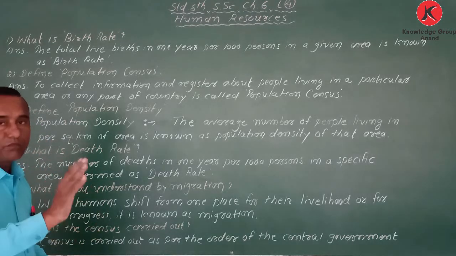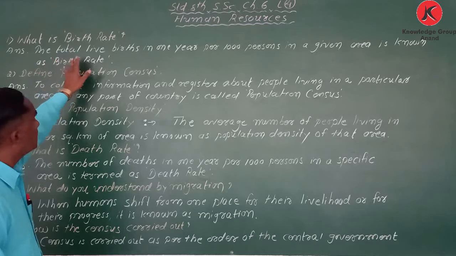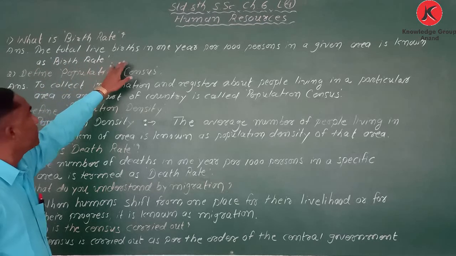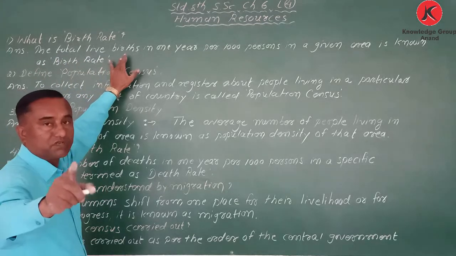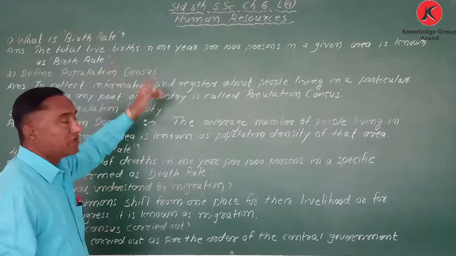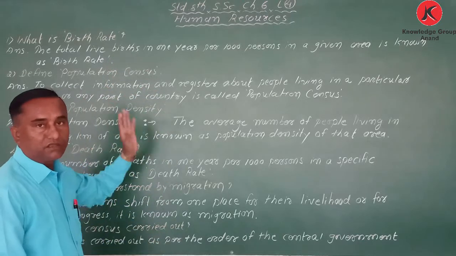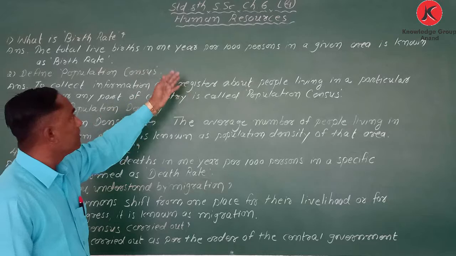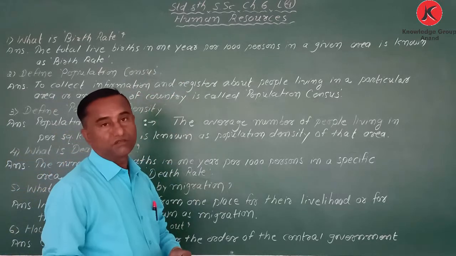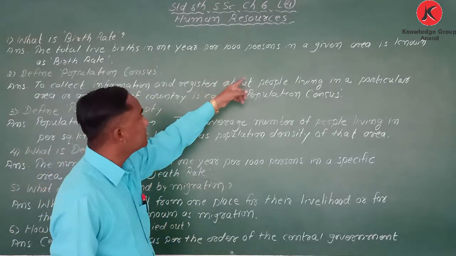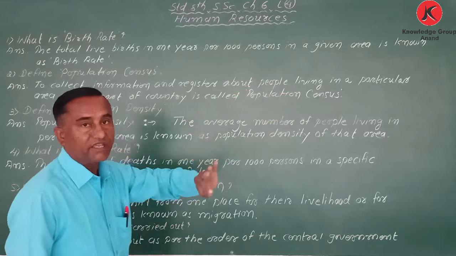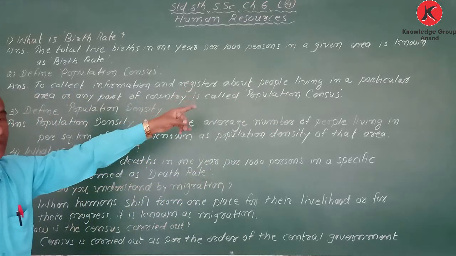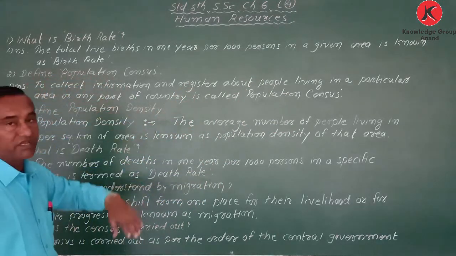Answer: the total live births in 1 year per thousand persons in a given area is known as birth rate.